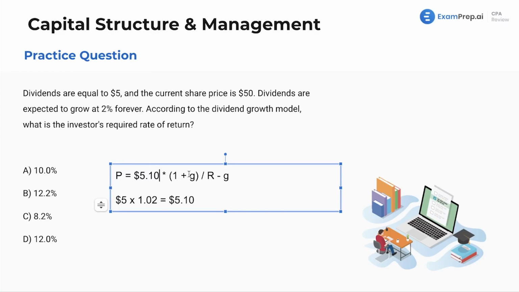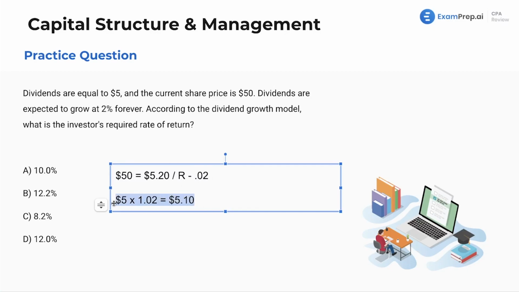Awesome. From there, that's our dividend, $5.10. Multiply that by 1 plus the growth rate, so that's 1.02. Now, what's our required rate of return? Share price is P, so we'll plug that in, 50. Okay, we'll do a little multiplication. 5.1 times 1.02 gets us to 5.202. Just say 5.2. All right, we got that there. Growth rate, we'll plug that in as well, 0.02.